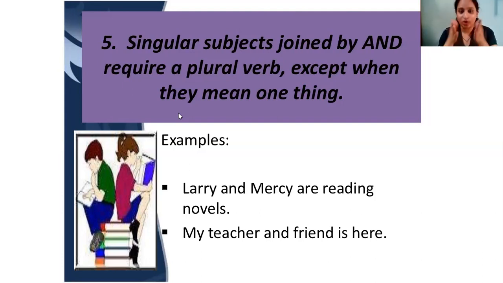It is one thing, because they are standing in front of me together at a place. So my teacher and friend is standing here. Singular subjects joined by "and" require a plural verb except when they mean one thing. Now Larry and Mercy are reading novels. You don't know if they are reading the same novel or not, but they are reading novels.